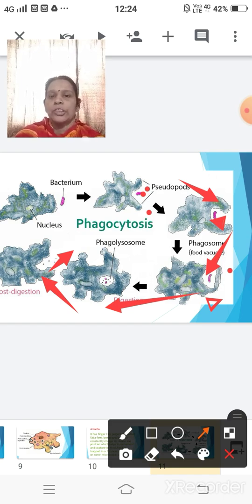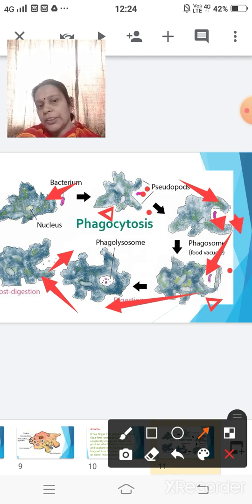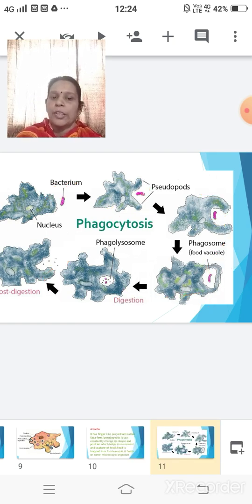egestion. So children, here you saw how this bacteria has been taken in by the amoeba. While it was taken in, the false feet were enlarged, they formed a funnel-like structure, and then the entire thing was covered, and once it was covered it was digested here, and then it was excreted out, or else it was given out of the body, it was expelled out.